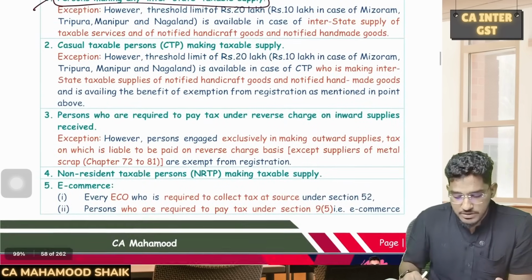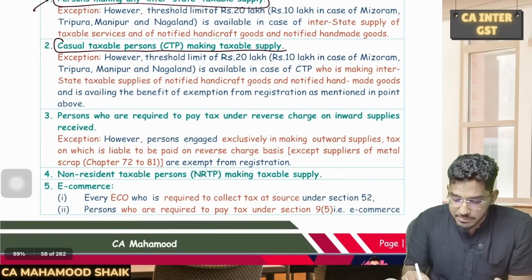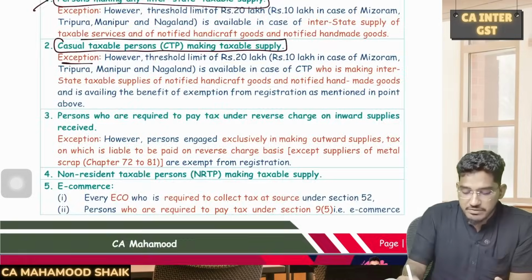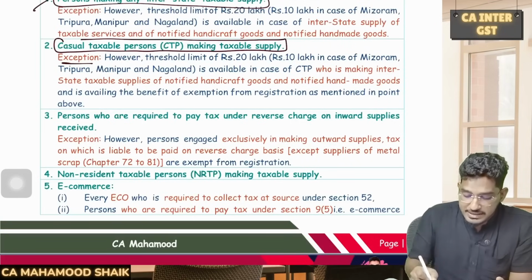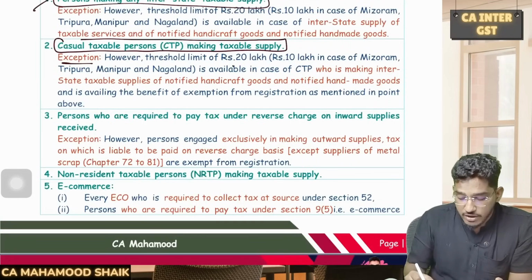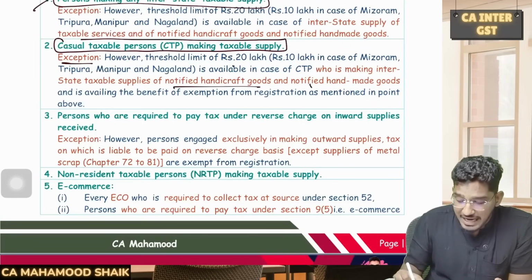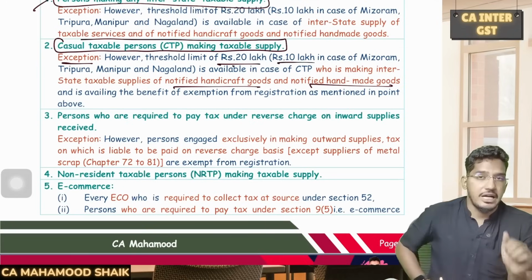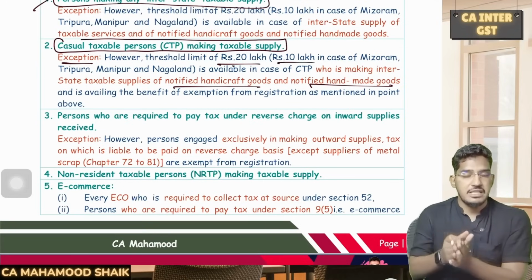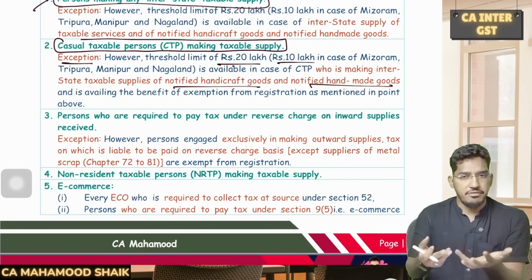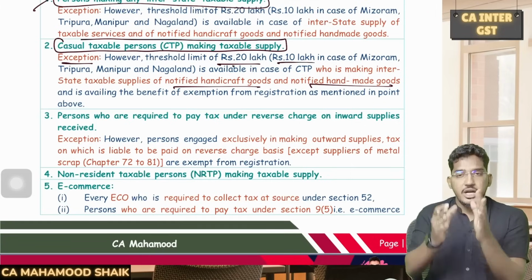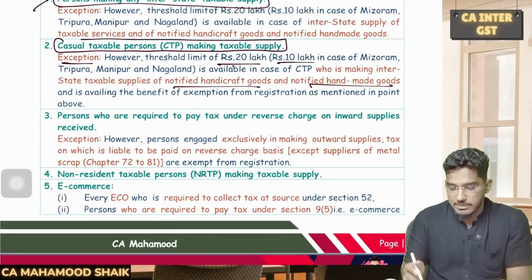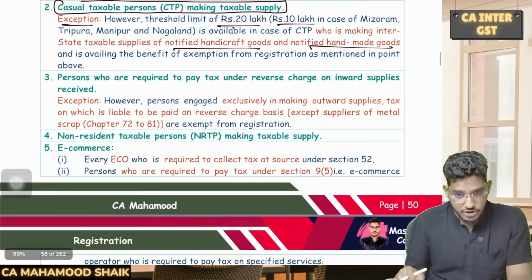Then the second category of persons who are required to undergo compulsory registration is CTP. If you are a casual taxable person, you are required to undergo compulsory registration. But here also they have given one relaxation. What relaxation they have given is if you are a CTP but you are making interstate supply of notified handmade products or notified handmade goods, then also you need not undergo compulsory registration up to a threshold limit of 20 lakh rupees or 10 lakh rupees. So generally, a CTP is liable for compulsory registration, but they have identified these notified handmade products and goods. If you are a CTP making supply of notified handmade products, then you are not liable for compulsory registration up to a turnover limit of 10 or 20.